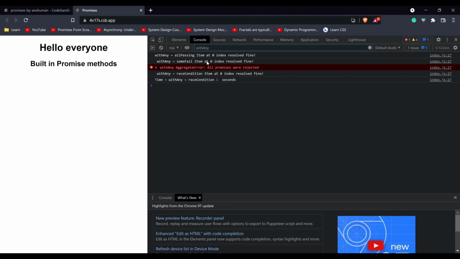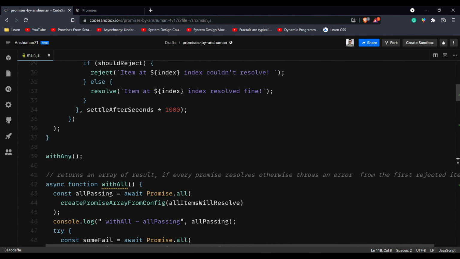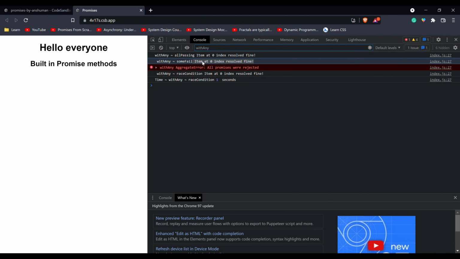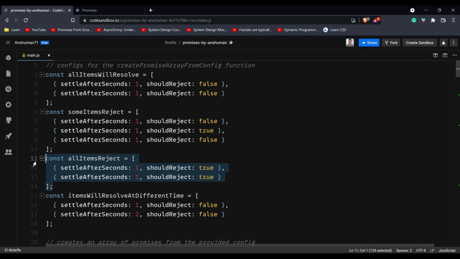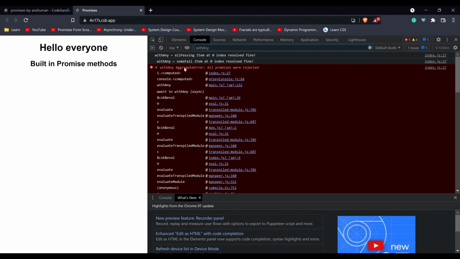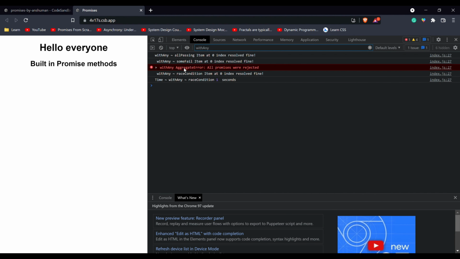In the second one, we see that the item with the 0th index succeeded and it resolved. But in the third example, you see that all of them were supposed to reject, and hence we get an aggregate error saying that the promises were rejected.